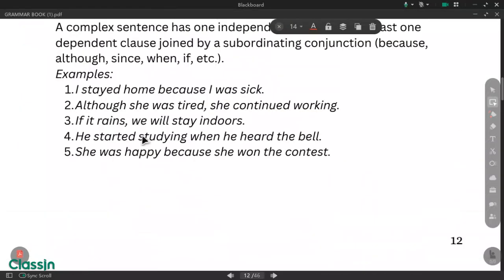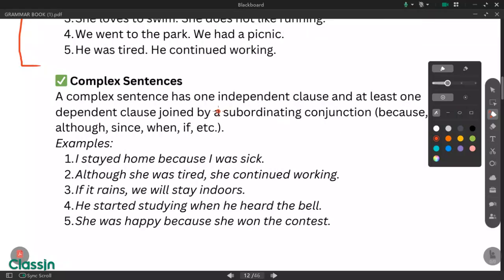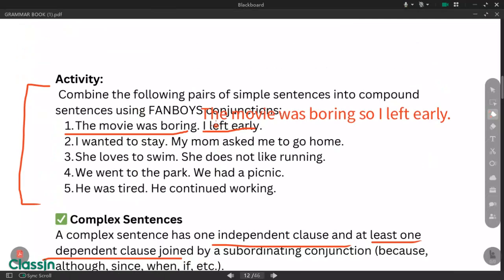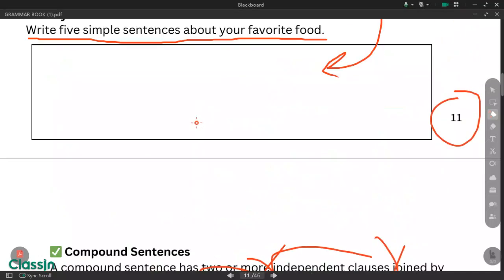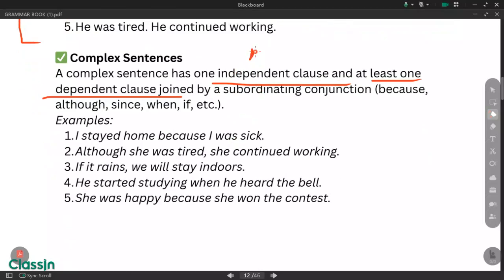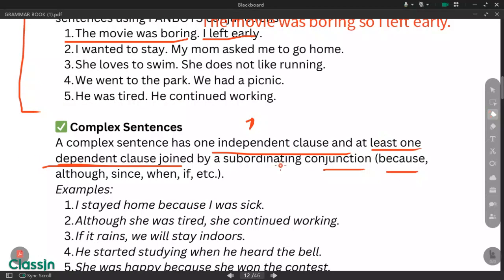Next is the complex sentence. A complex sentence is a combination of one independent clause and at least one dependent clause. The compound has two independent clauses joined by a FANBOYS conjunction. But the complex is a combination of an independent clause and a dependent clause, joined by a subordinating conjunction. Subordinating, for example: because, although, since, when, and if.